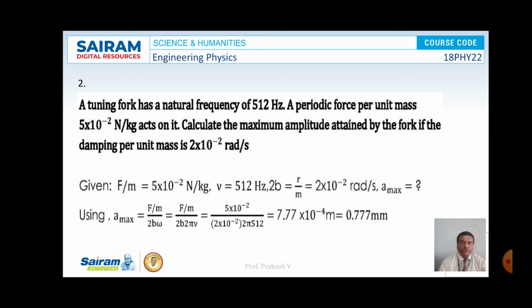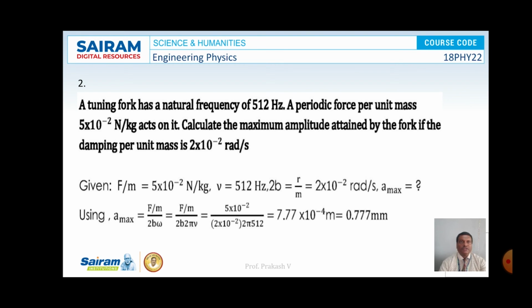So again, a tuning fork having natural frequency 512 Hertz. A periodic force per unit mass is observed to be 5 into 10 to the power of minus 2 Newton per kg acts on it. Calculate the maximum amplitude attained by the fork if the damping per unit mass is 2 into 10 to the power of minus 2 radians per second.